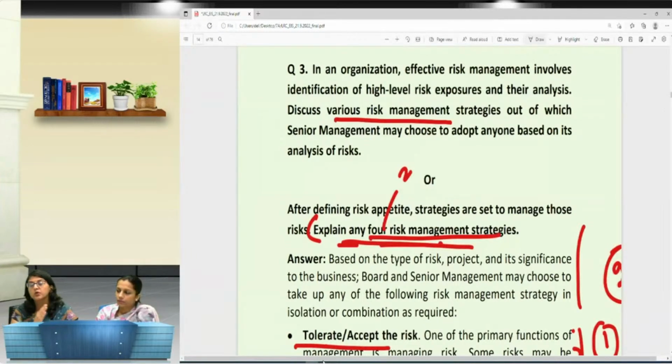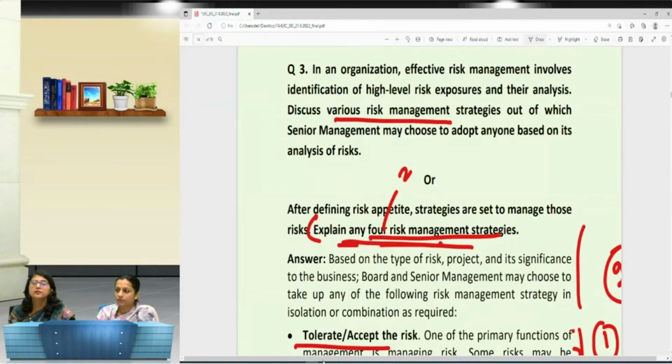Whereas the question says, if there is a risk, what is the corresponding control? If there is a fire, there should be a fire extinguisher. It's not that there is a fire, water leakage is there, and I mention simple controls like installing CCTV. Those controls need to belong to the risk that I am talking about, because the question would say that you will have to mention the corresponding controls to the risks.